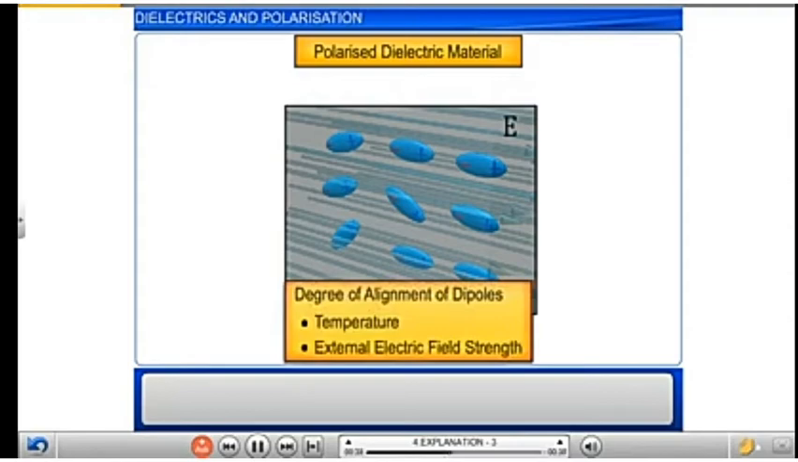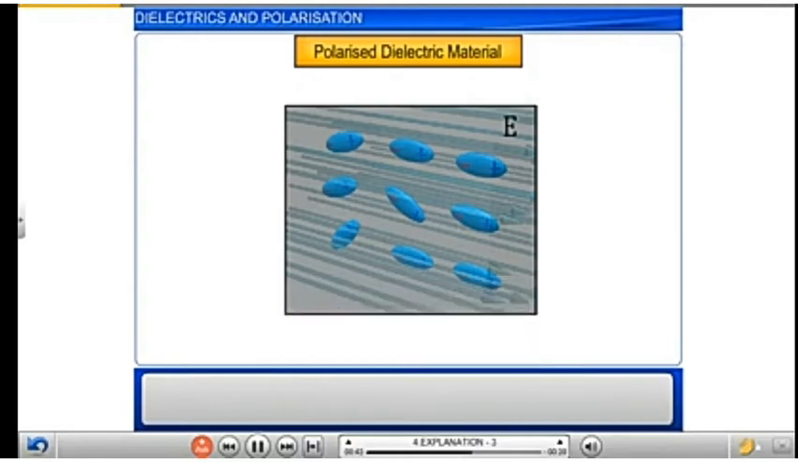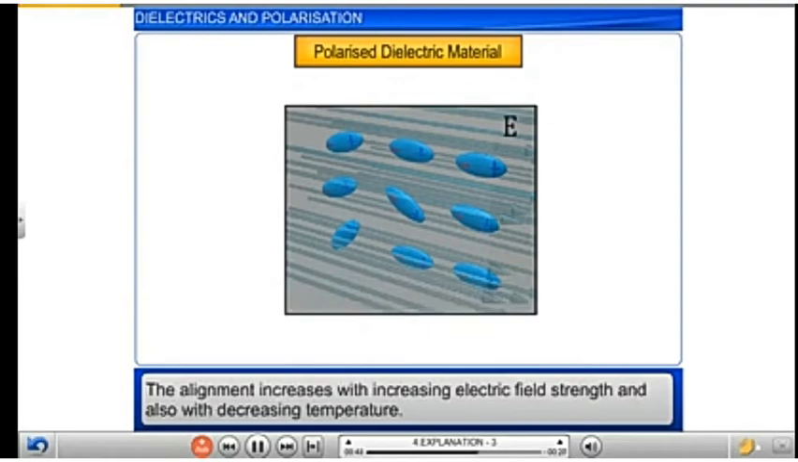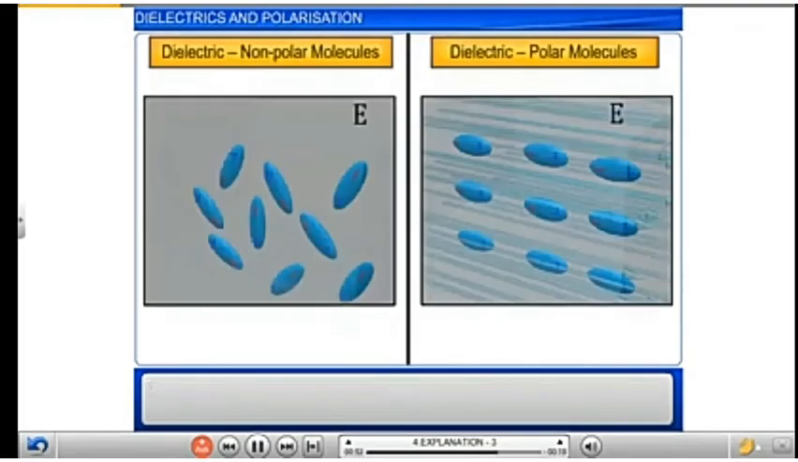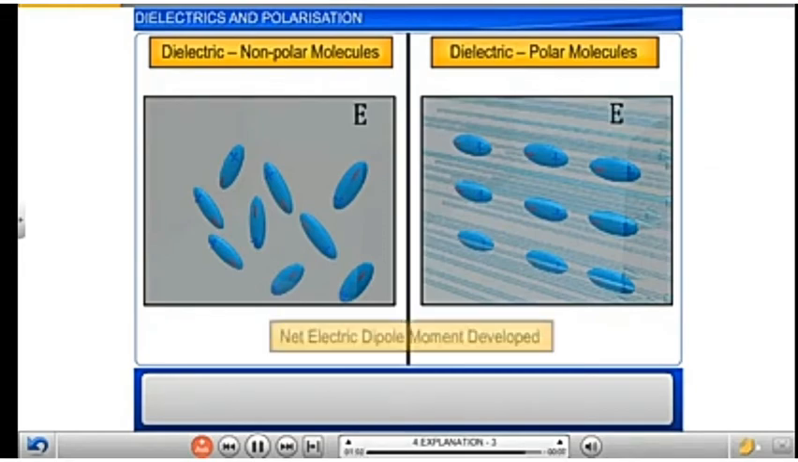polarized. The degree of alignment of the dipoles with the external electric field direction depends on the temperature and also on the external electric field strength. In general, the alignment increases with electric field strength and also with decreasing temperature. We observe that the dielectric material is polarized irrespective of whether it is made of polar or non-polar molecules, and they develop a net electric dipole moment in the presence of an external electric field.